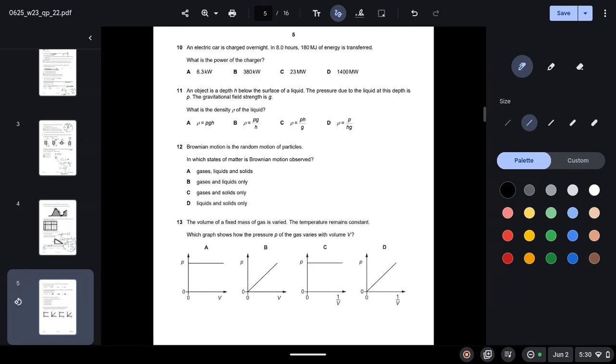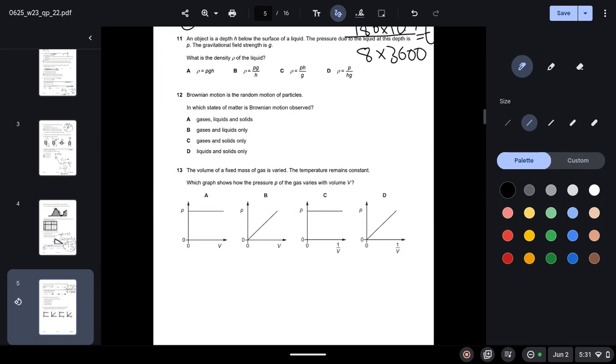Question 10. An electric car is charged overnight. In 8 hours, 180 megajoules of energy is transferred. What is the power of the charger? So we know the formula: energy is equal to power times time. Energy they've given us as 180, but we'll have to convert it into the correct unit because it is mega, so times 10 to the power 6, divided by the time. Once again, time is in hours, so we'll have to convert it into seconds first. Plugging this into your calculator, you will get your answer as 6.3 kilowatts.